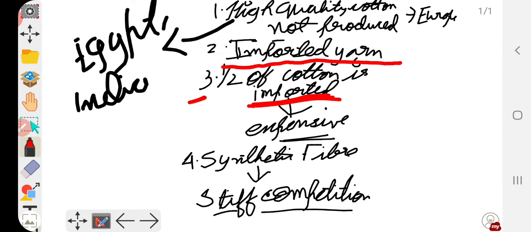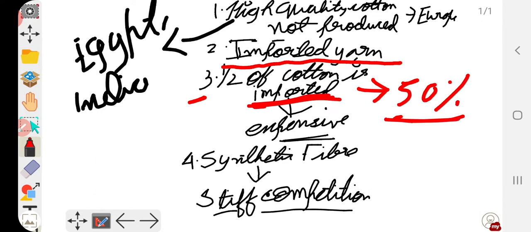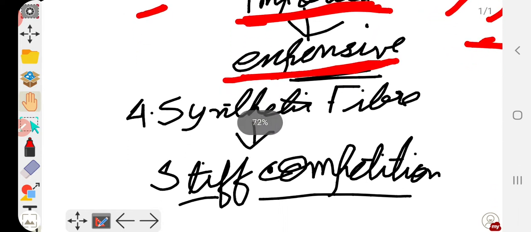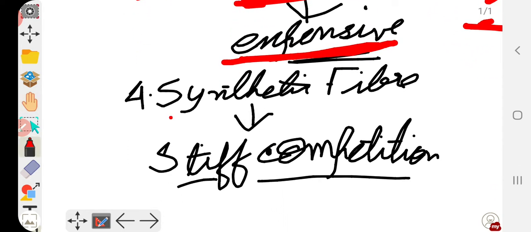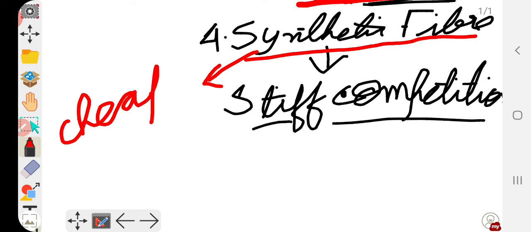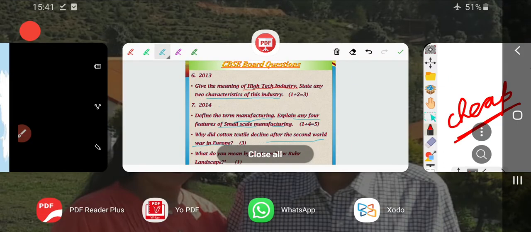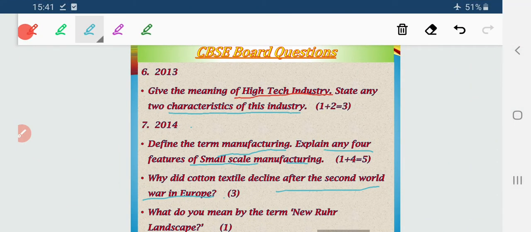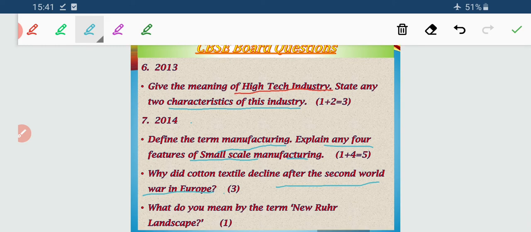Now 50% of the cotton in Europe alone is imported, and which is quite expensive. So it is very difficult for them to compete with the synthetic fiber, which is comparatively cheaper. So they are facing stiff competition with the synthetic fiber, and these are the reasons why there is a decline of the cotton textile industry in Europe after the Second World War. Now next question, what do you mean by the term new rural landscape?